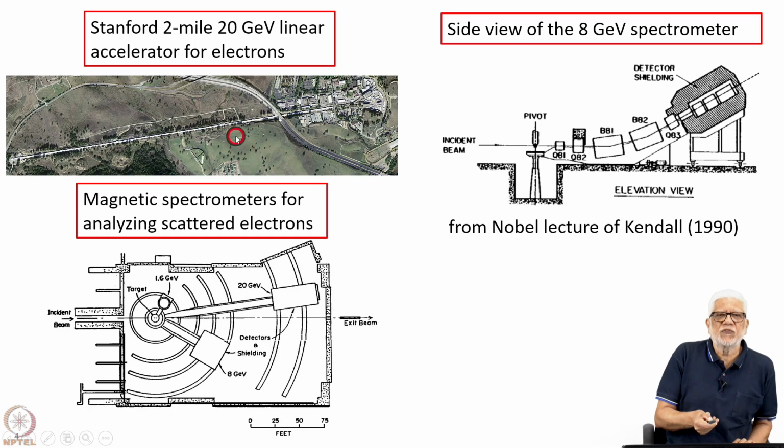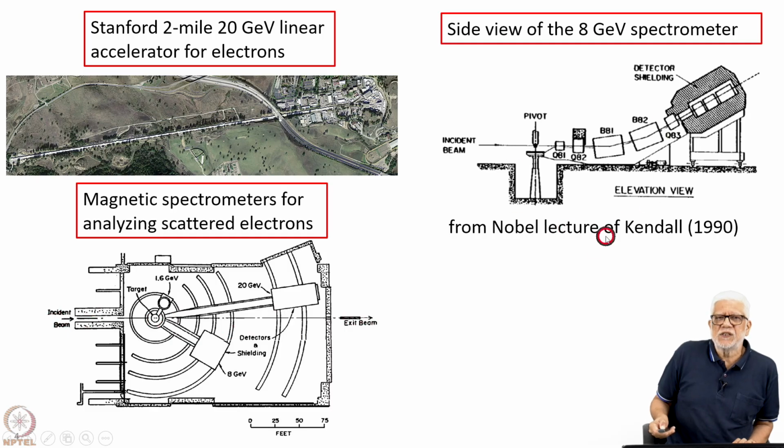When these scatter off nucleons, then the electrons were analyzed by a magnetic spectrometer. Indeed, there were 3 of them here, and the one which was used was this 8 GeV magnetic spectrometer. So this was the top view of the hall which housed these 3 spectrometers. 1.6 GeV spectrometer, the smallest one, then the 8 GeV, and then there is another spectrometer for the 20 GeV electrons. And so the electron beam comes in from the SLAC 2-mile long accelerator and goes out through this exit.